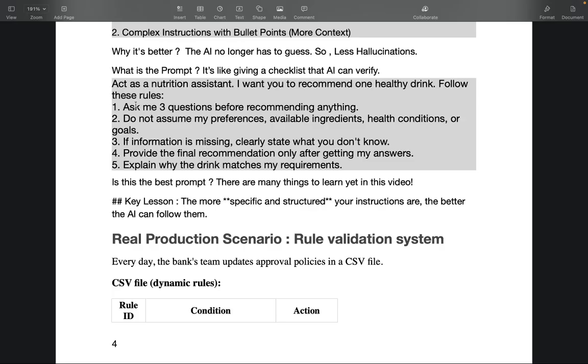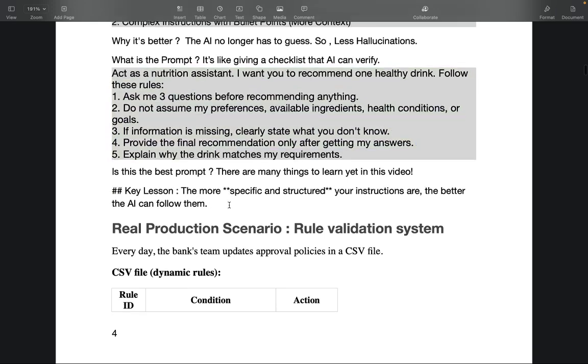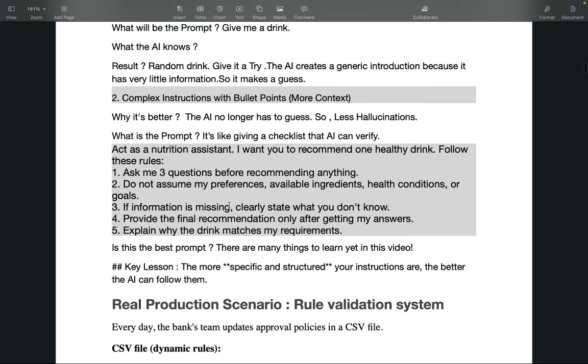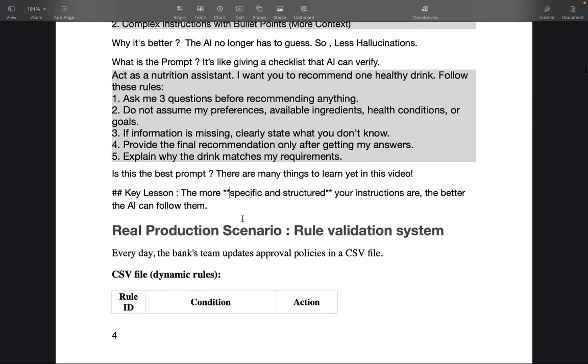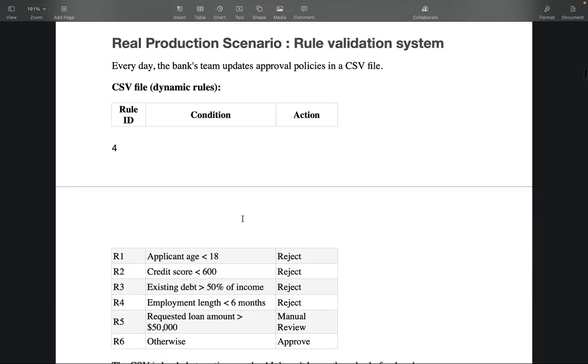but is this the best prompt for your complex enterprise systems? No, definitely not. There are many things that we are going to learn, right? So the key lesson from this point is that the more specific and structured your instructions are, the better AI can follow them. So we are going to discuss the real production scenario in this video, which will be a